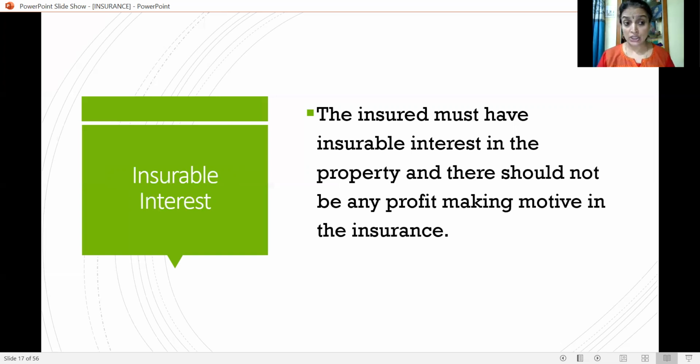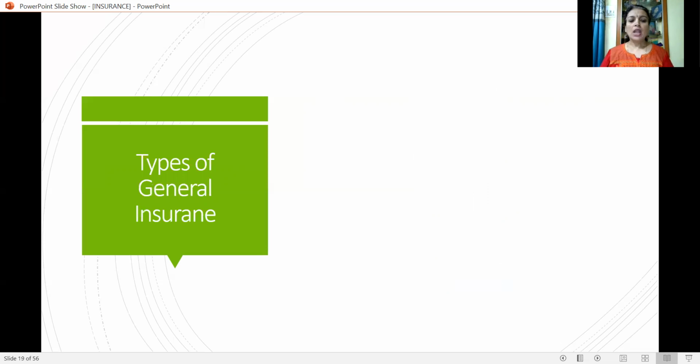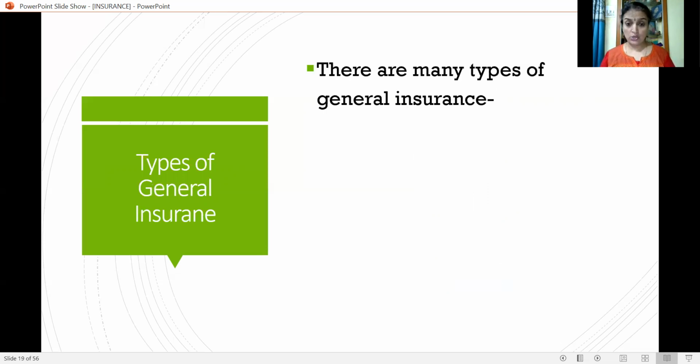He may create some artificial incidents of loss and he may claim the amount of insurance. That should not be the case. So it is a must that we observe insurable interest. That is the aim of insurance.